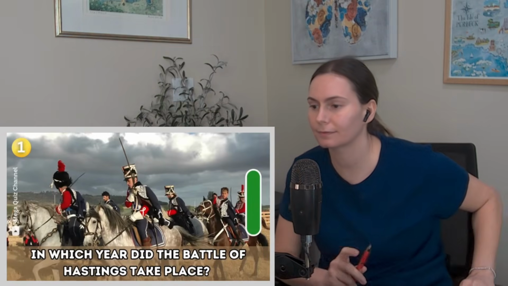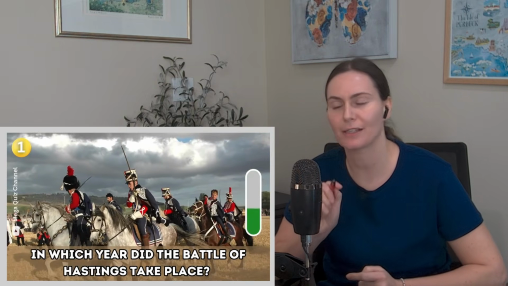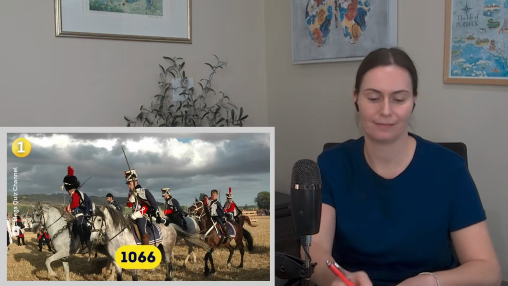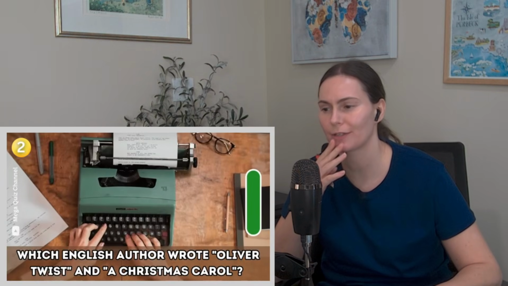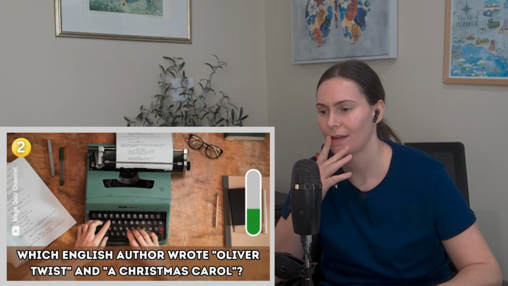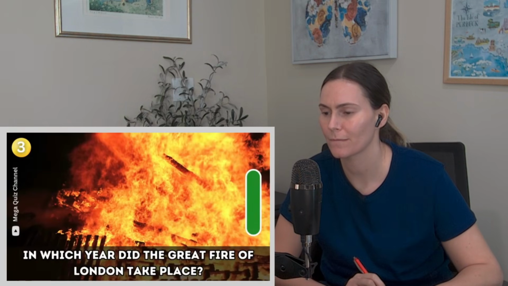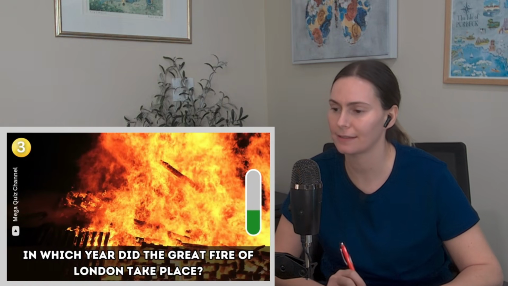In which year did the Battle of Hastings take place? 1066. That was the password for the gym in the Navy. Question 2. I thought this would be multiple choice. Which English author wrote Oliver Twist and A Christmas Carol? Charles Dickens. Question 3. In which year did the Great Fire of London take place? 1666.